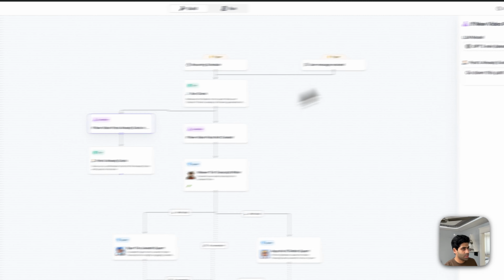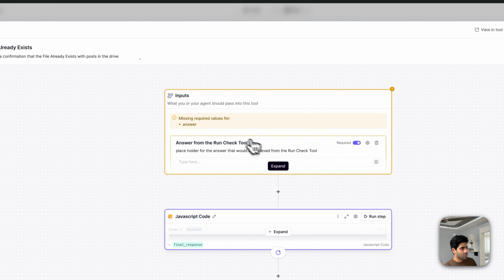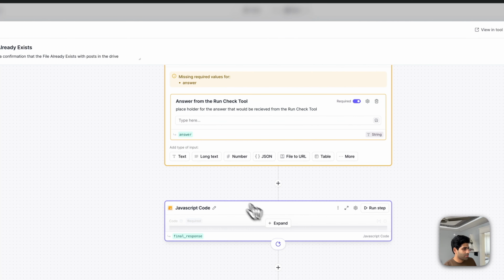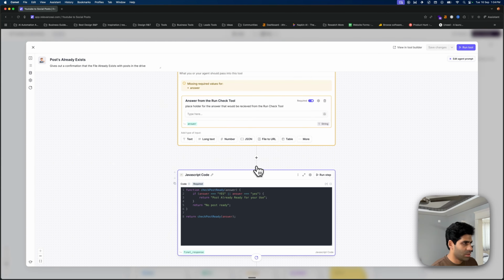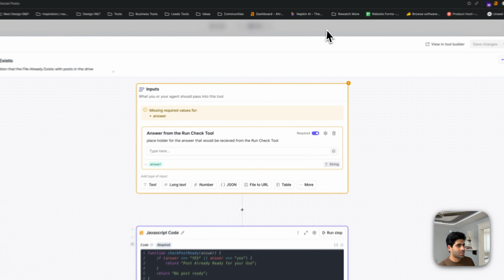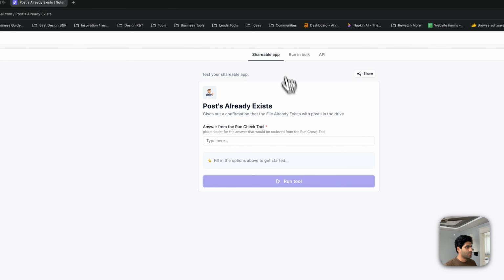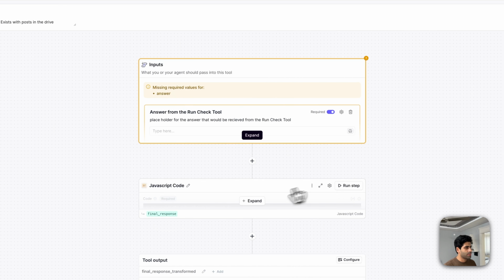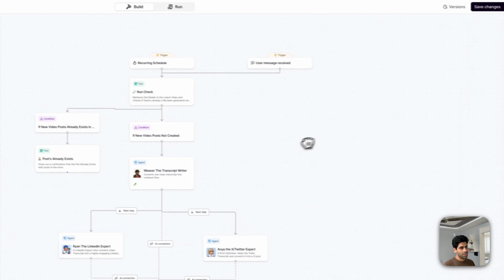And next here, you could just add a condition, and there's another tool, and I'll just edit this tool. This tool is just to answer the checked tool. This one just gives out output saying that the post already exists, so that's the simple one. It just gets the answer, and I have further said that no operations are needed, like it goes nowhere from here. So here in the tool, if you see in the build, the post is already ready for your use. Yeah, that's the simple one.